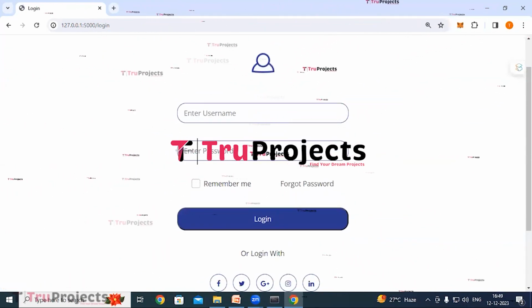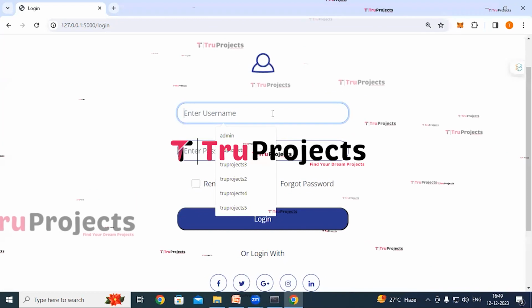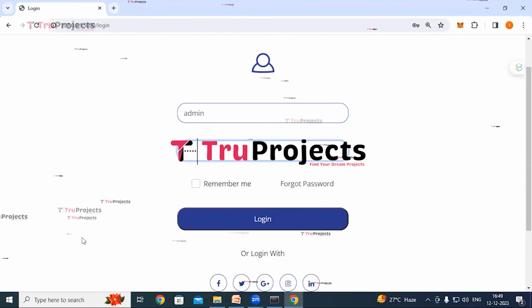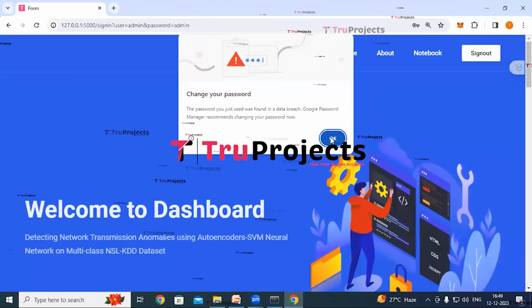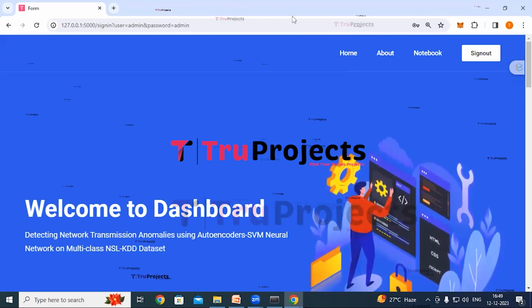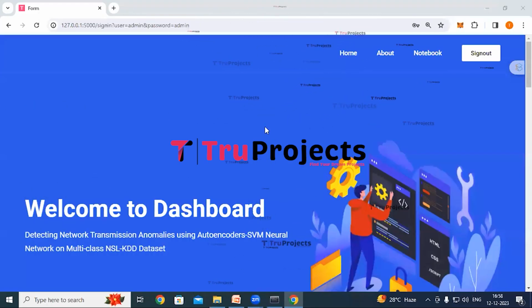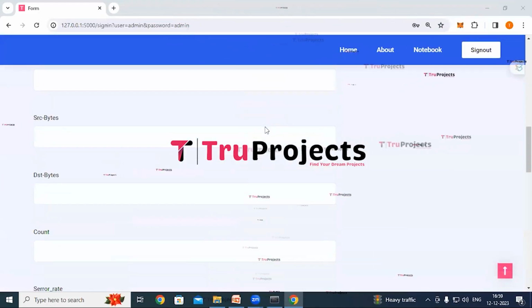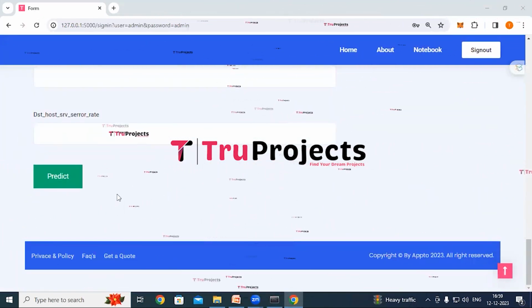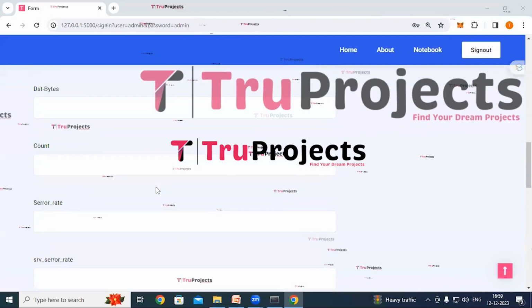So here we have to provide our credentials, username and password, and click on login button. So it has redirected us to the detection page. Now we have to fill in these parameters and click on predict button to get the detections. So first we'll understand these parameters.